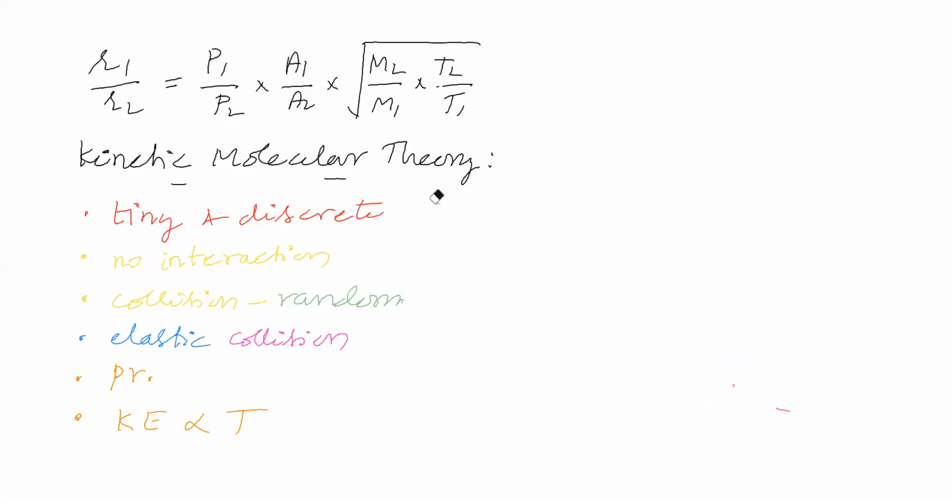Next point is volume occupied by gas molecules and volume of gas. These two points let us check.